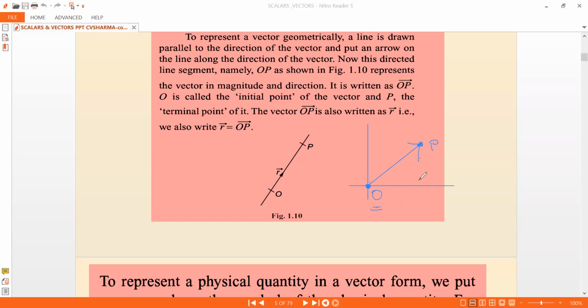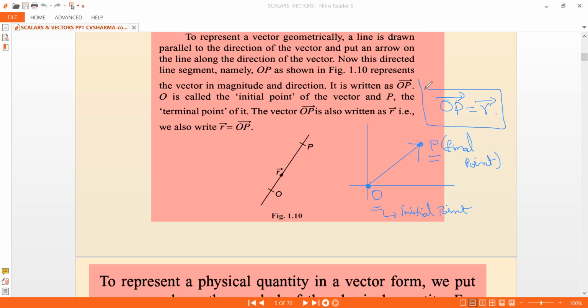O is the initial point and P is the final point. So the OP bar is nothing but your R bar, that is the required vector.